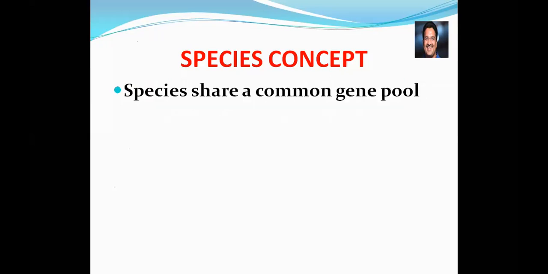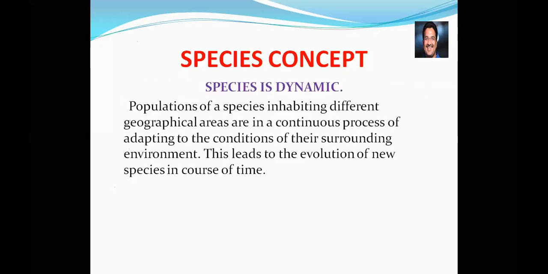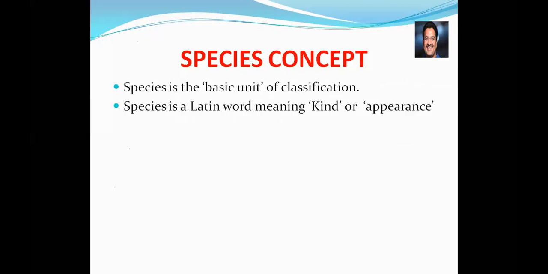Okay, so that's it. After that, the properties, the opinions of the scientists, and the four individual characteristic features of the species. Some properties we discussed yesterday, some we are now explaining. Species is the basic unit of classification. The meaning of species is kind or appearance. It's a Latin word.